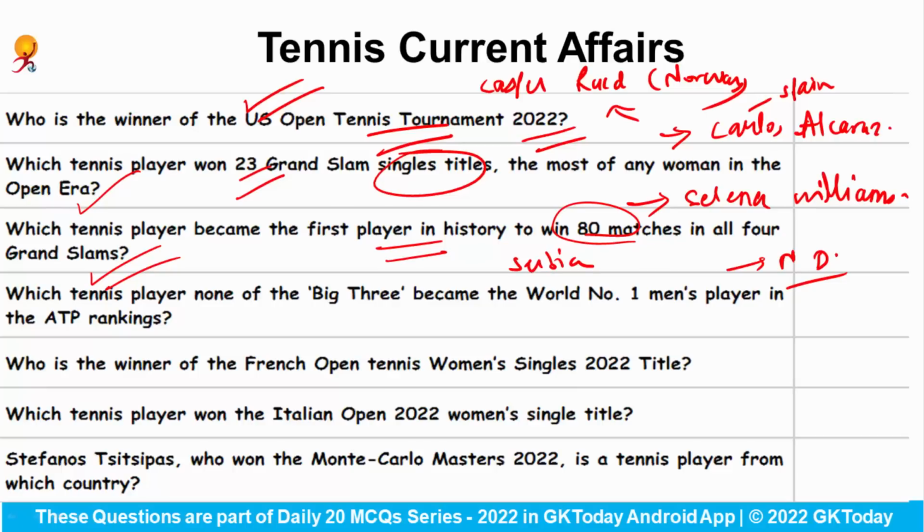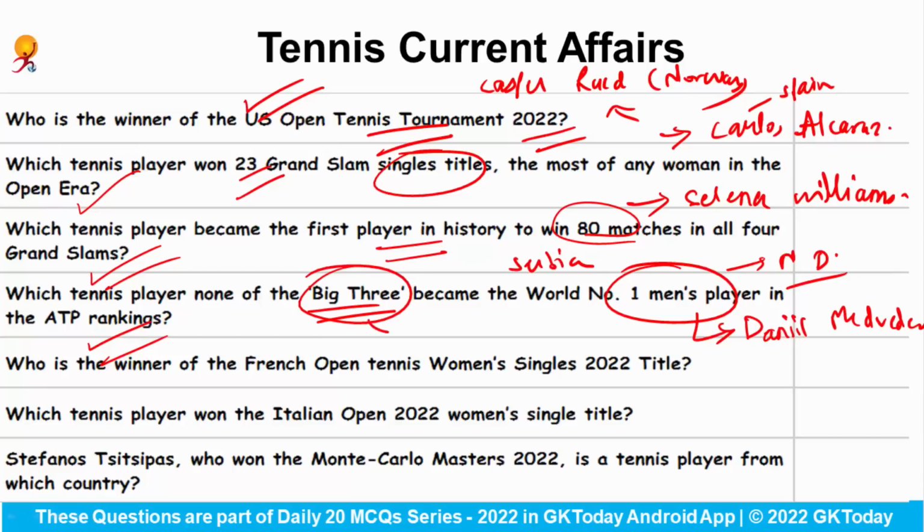Which tennis player, none of the big 3, became the world number 1 men's player in the ATP ranking? So this year, Daniil Medvedev was declared as the world number 1 men's player in the ATP ranking, and here big 3 refers to Novak Djokovic, Rafael Nadal and Roger Federer.